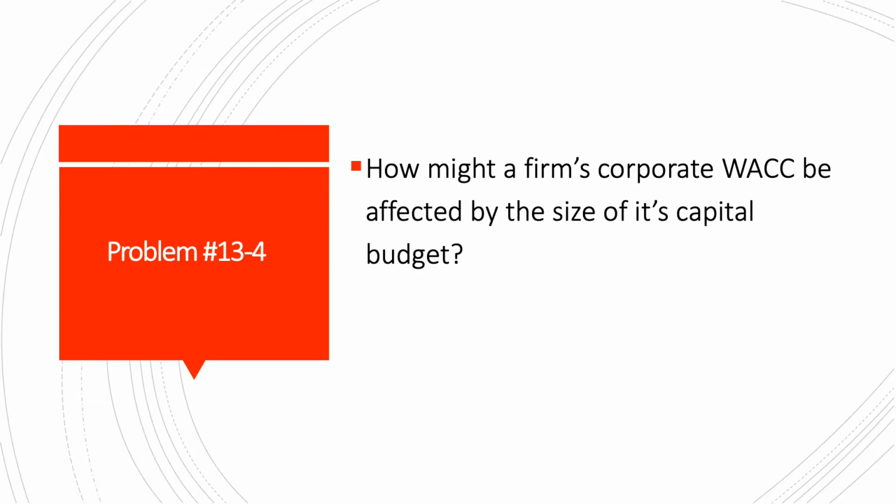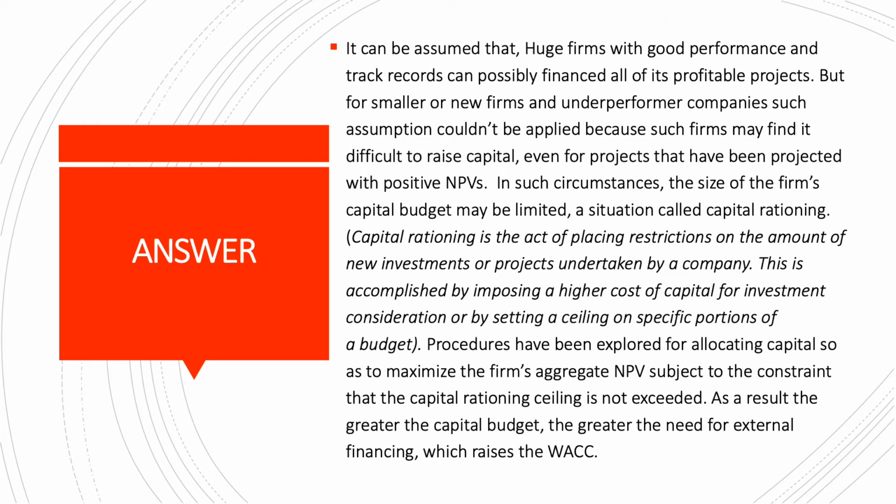The first problem is Problem 13-4. How might a firm's corporate WACC be affected by the size of its capital budget? It can be assumed that huge firms with good performance and track records can possibly finance all of its profitable projects. But for smaller or new firms and underperformer companies, such assumption couldn't be applied because such firms may find it difficult to raise capital, even for projects that have been projected with positive NPV.